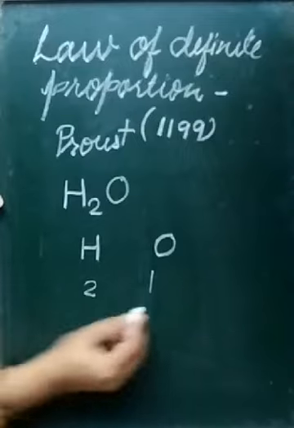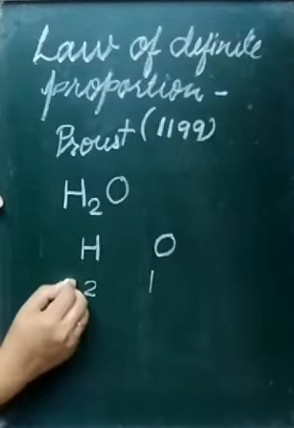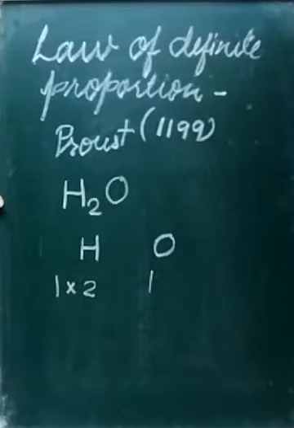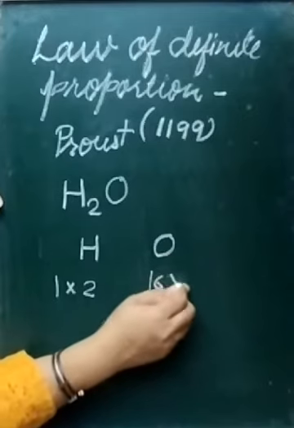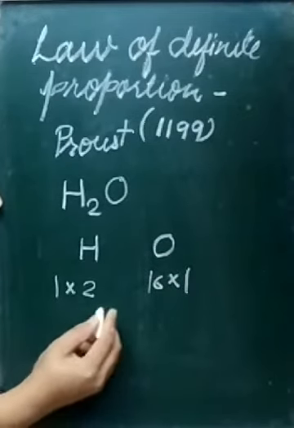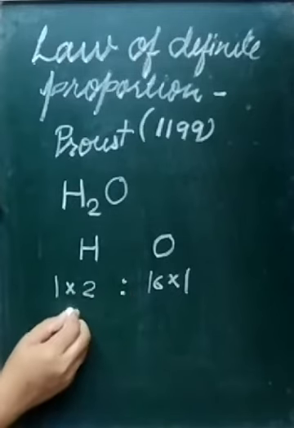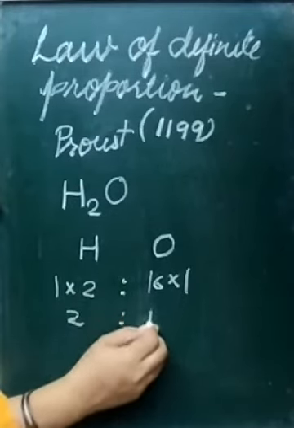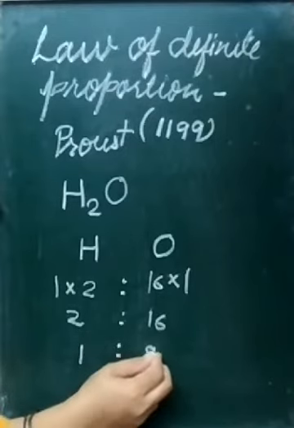We are not concerned here with number, but the mass of hydrogen is 1 u and the mass of oxygen is 16 u. So the ratio is 2:16, which means the simplest ratio is 1:8.